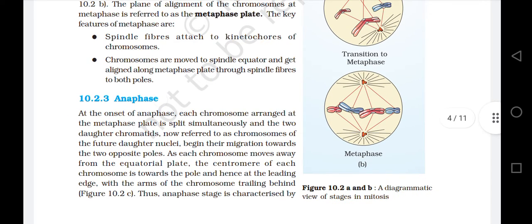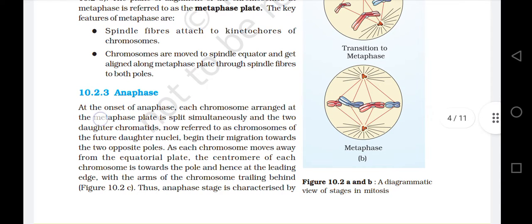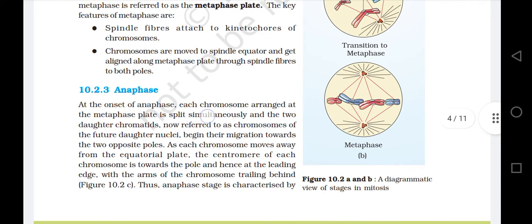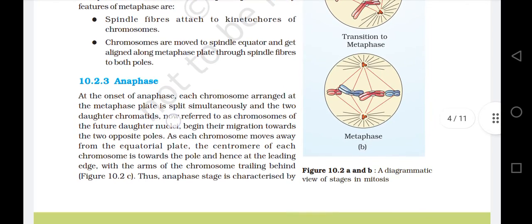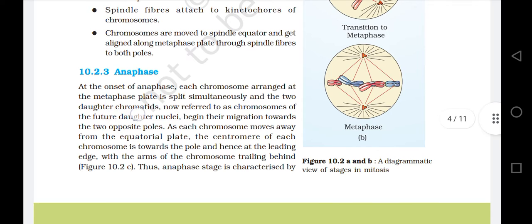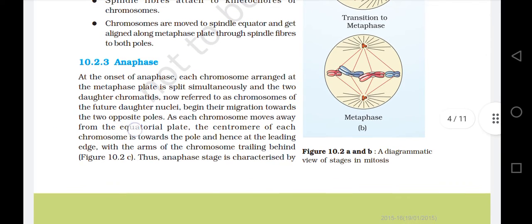10.2.3 Anaphase. At the onset of anaphase, each chromosome arranged at the metaphase plate is split simultaneously and the two daughter chromatids, now referred to as chromosomes of the future daughter nuclei, begin their migration towards the opposite poles as each chromosome moves away from the equatorial plate.